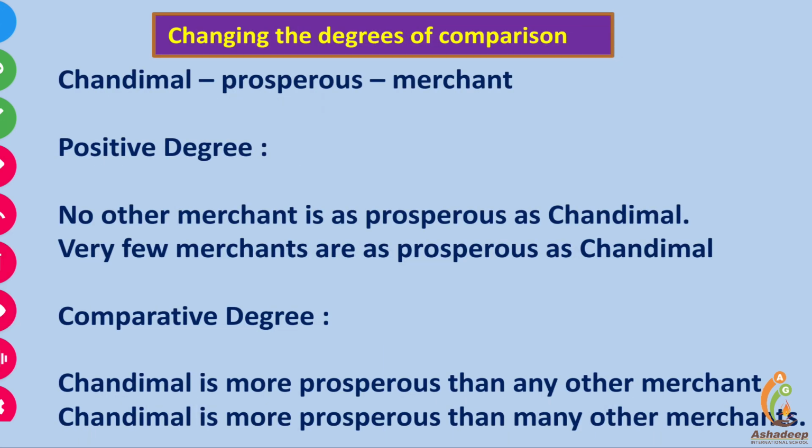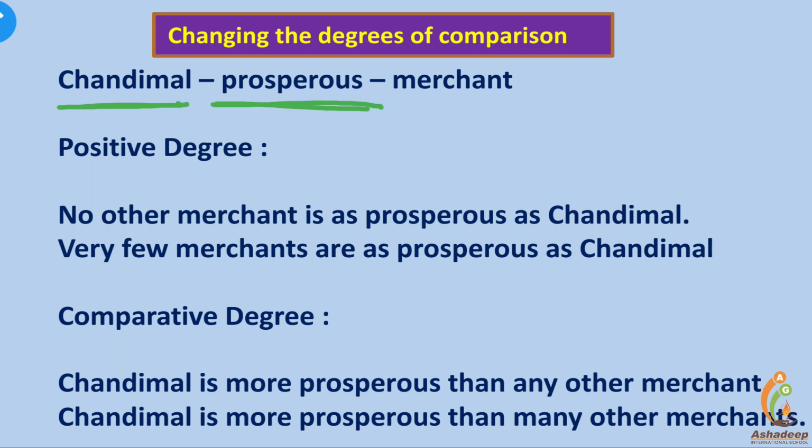Here is one more example, and we will learn how to convert these degrees from one to another. Here is the information. Chandimal is the subject, prosperous. We will discuss this quality and compare it with that of other merchants. Chandimal himself is a merchant, and we are going to compare Chandimal's prosperity with other merchants. So let us start. First, the positive degree.